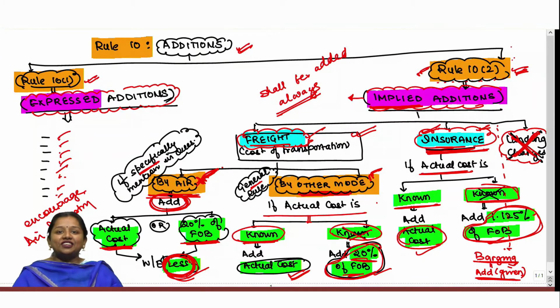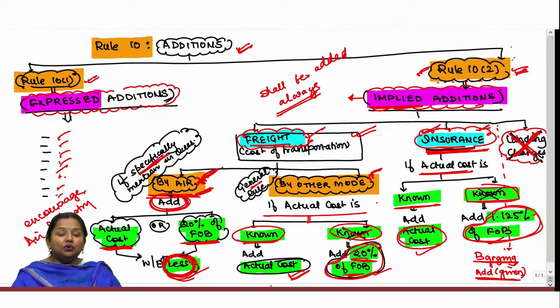However, in case of insurance, if actual cost is given, then add actual cost, and if such cost is not given, then you have to add 1.125% of FOB. Now, in a question, if only freight is given, then you have to assume it to be any mode other than air, because practically in the majority of cases goods are imported through waterways or vessel. You can consider air freight only if it is specifically mentioned in the question.